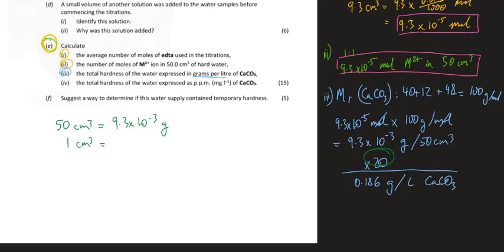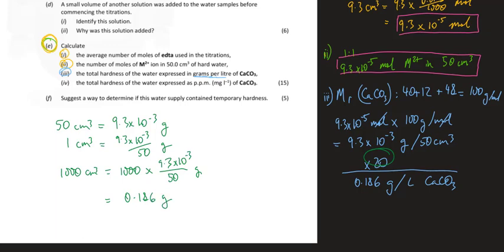On the left I get 1, and on the right I end up with this fraction over 50, that's grams. And so in 1,000 centimeters cubed, I multiply that fraction by 1,000. So I've got 1,000 by 9.3 by 10 to the negative 3 over 50, that's grams, and that equals the same value. Grams, and because it's 1,000 centimeters cubed, it's in a litre. So just 2 different ways of going about it.